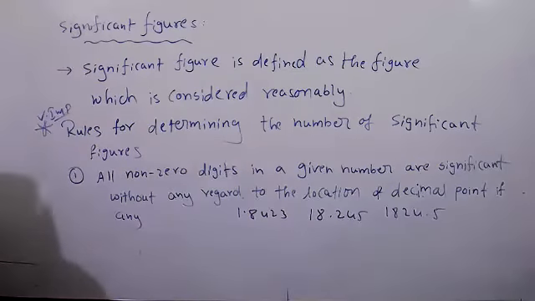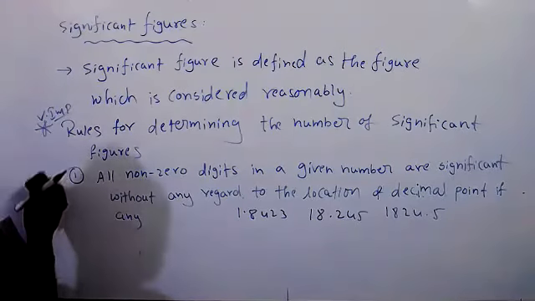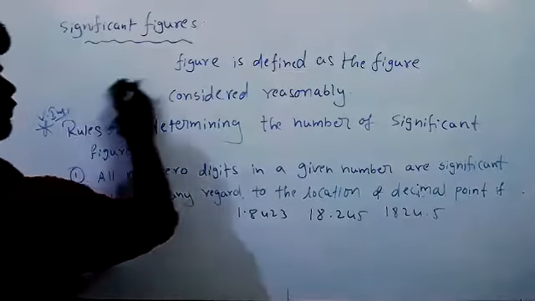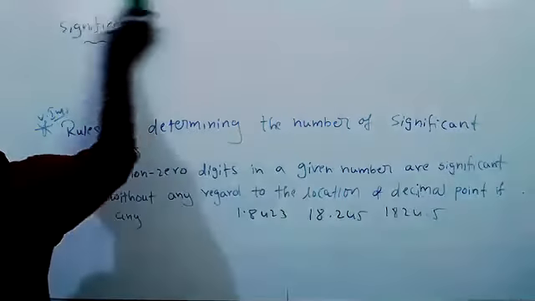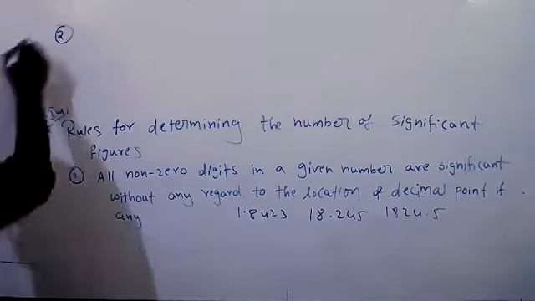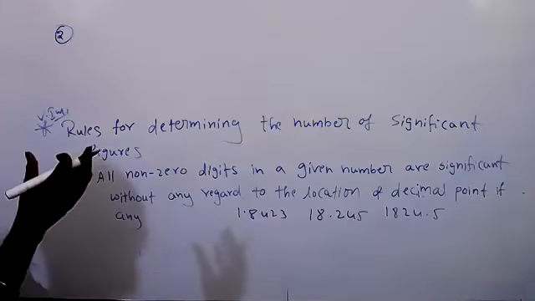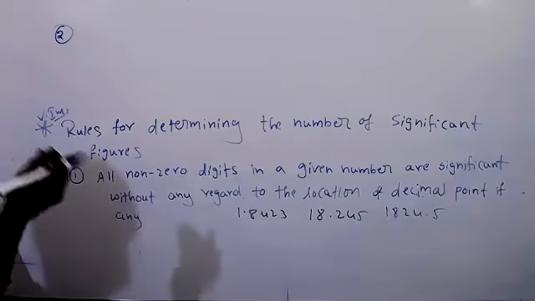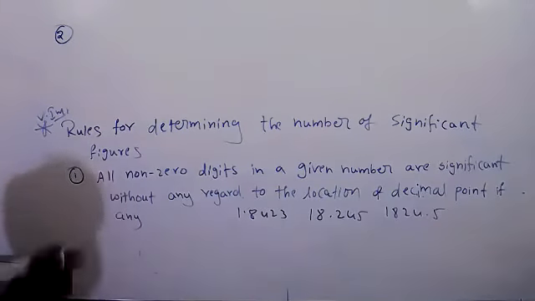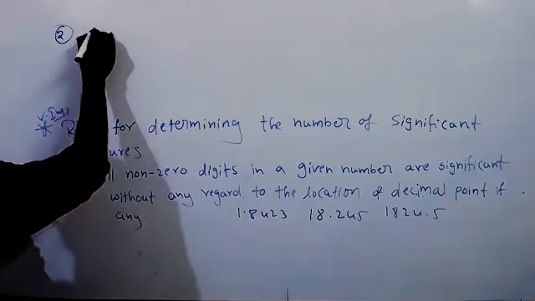Second rule. Sir, what about after the point? Let's see. In those 5 rules, you will get different things, and then you will understand clearly which is a significant figure and which is not.